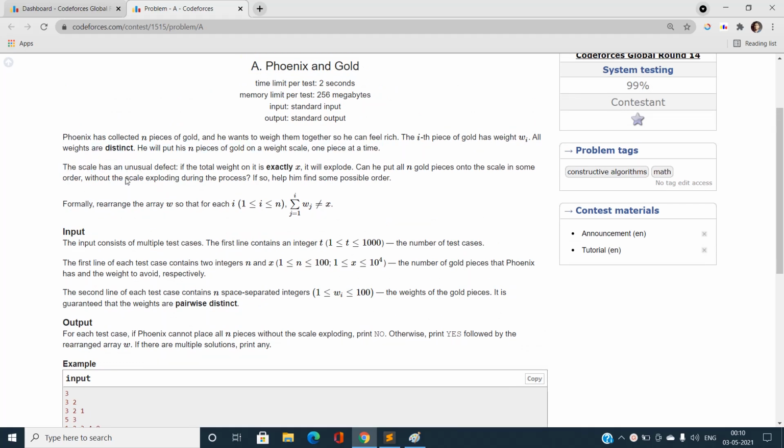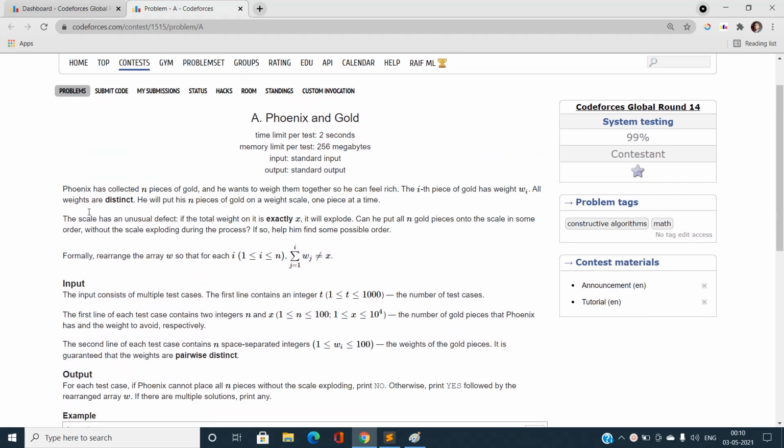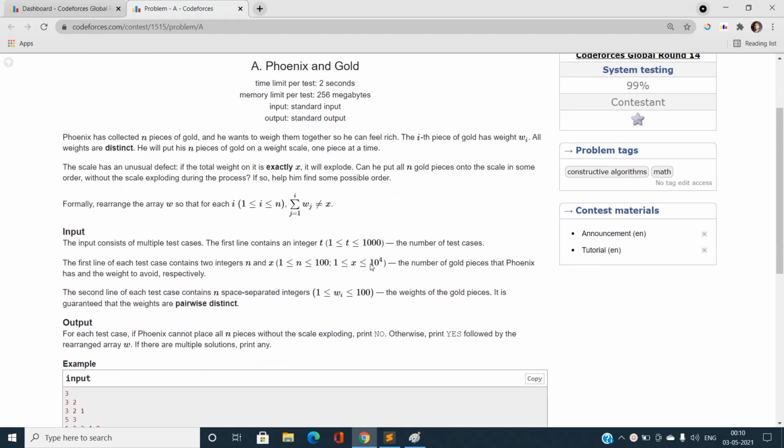That is going to help us in solving this problem in the best possible way. We have to put these n pieces of gold on a weight scale one piece at a time. The scale has an unusual effect: if it has a total weight on it of exactly x at any time, it will explode. So can we put all the n pieces of gold onto the scale in some order, without the scale exploding during the process?